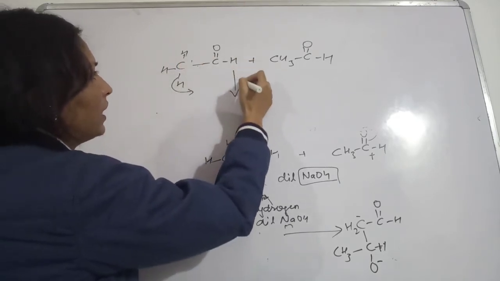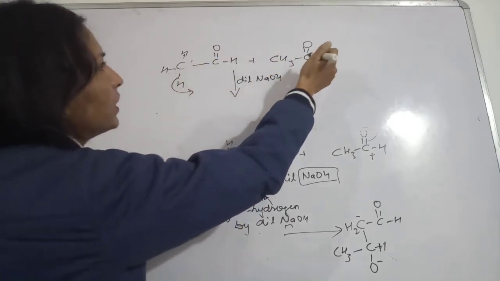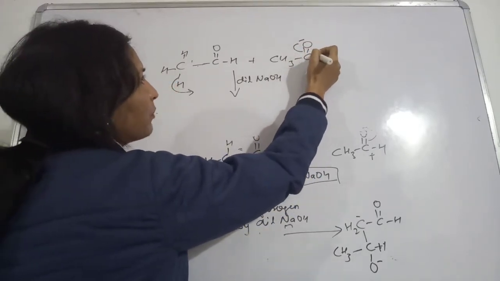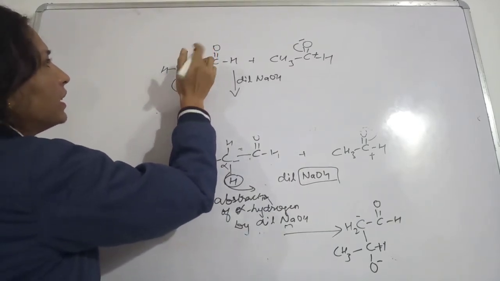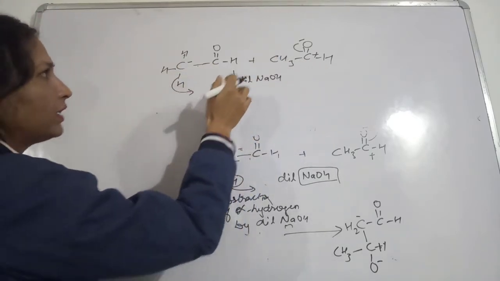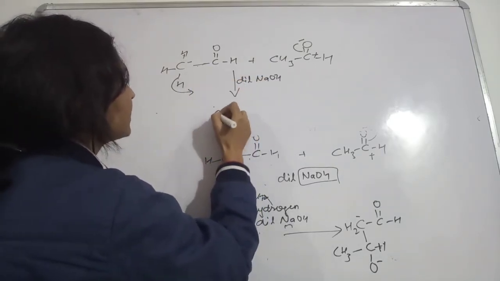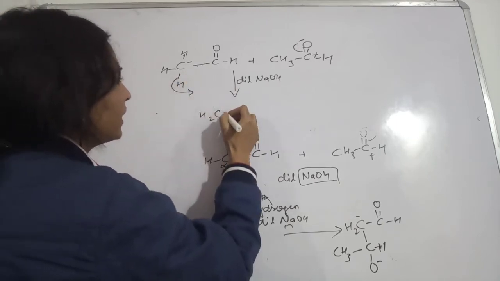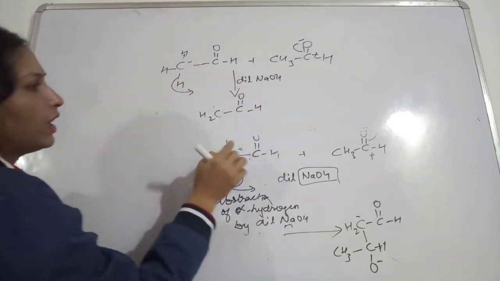Okay, so what is happening now? This dilute NaOH you have taken. Now what will happen? This will acquire negative charge. This bond is breaking and this carbon will possess positive charge. So now the negatively charged carbon and positively charged carbon will come together, they will make the bond, and then see what will happen. In this case, this is CH, if you want you can write like this, CH2, then this C double bond OH. So this will remain as it is, okay, I wrote here like this.